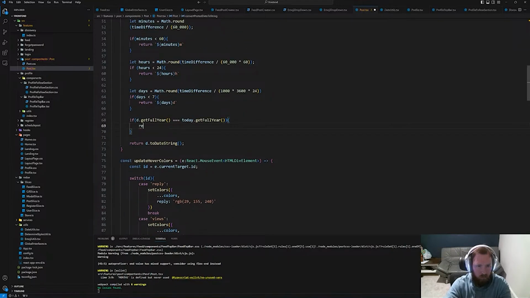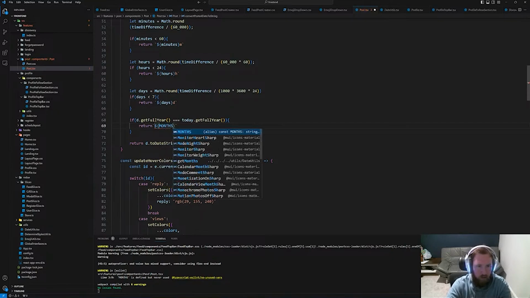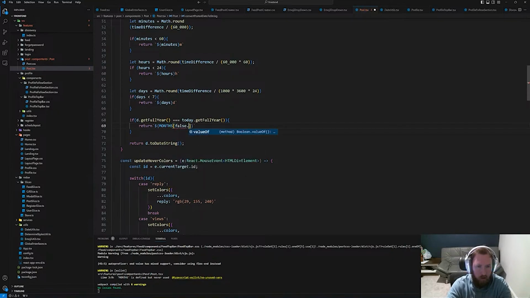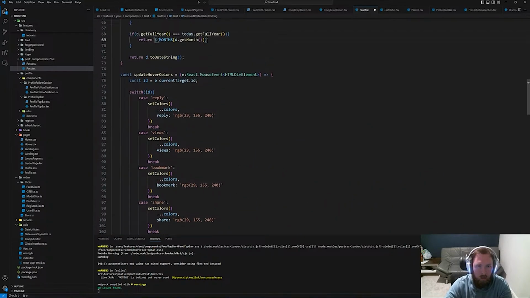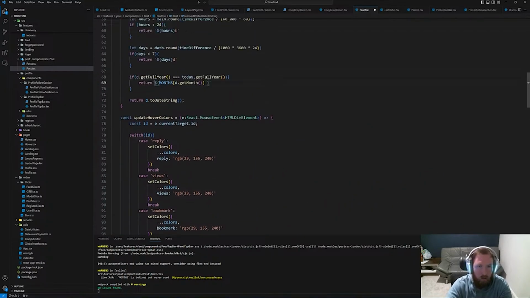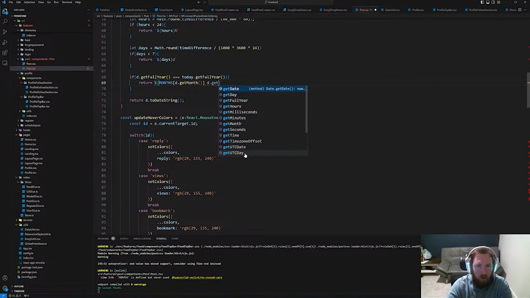So it's going to be return ${months[d.getMonth()]}, and I believe, is it month? And then it wants the, I think, day, right? Let's just double check. Month and then day. So yep, then this can just be space and d.getDate, I believe.